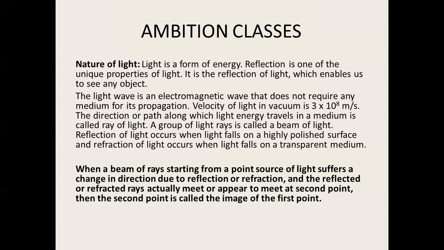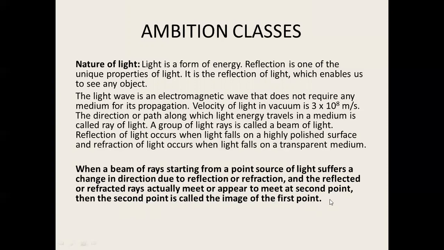When a beam of rays starting from a point source of light suffers a change in direction due to reflection or refraction, and the reflected or refracted rays actually meet or appear to meet at a second point, then the second point is called the image of the first point.